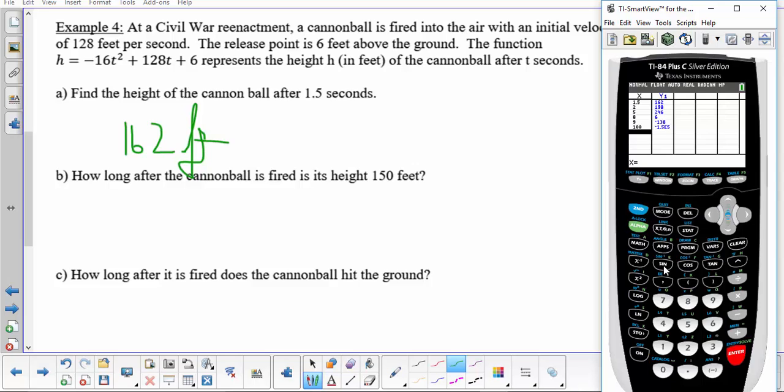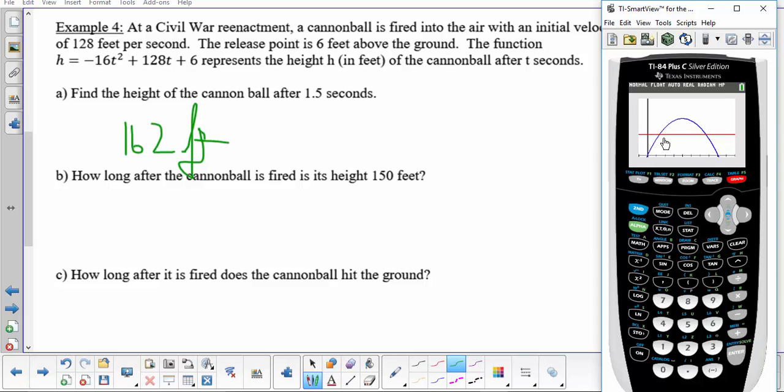So our next question says, how long after the cannonball is fired is its height 150 feet? We go to y equals, and we leave our original equation in y1, and in y2, now we're looking for height. So height is the y. So what we're going to do is type 150 in for y2. Once we've done this, we're going to press graph, and now we have a horizontal line where y is 150.